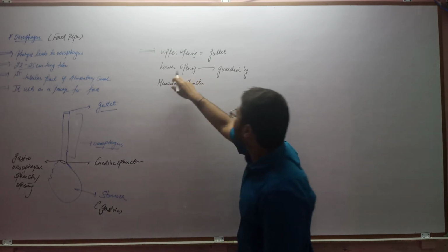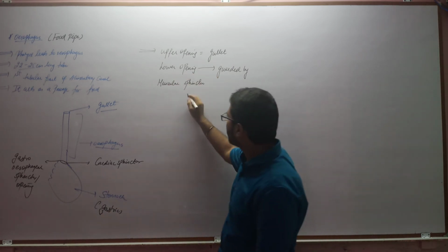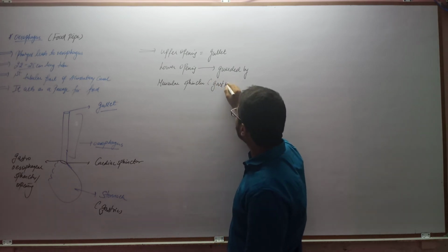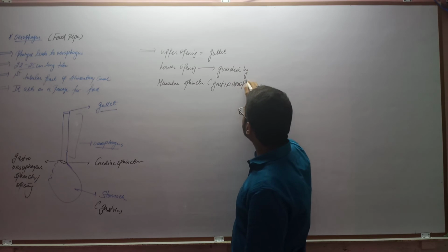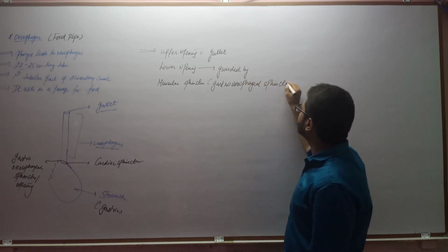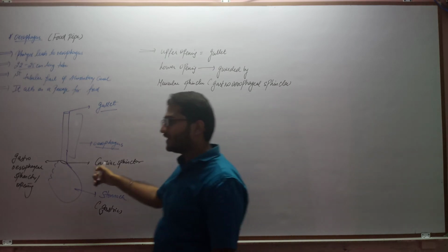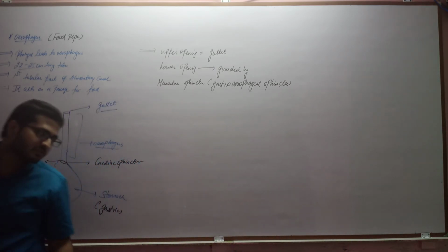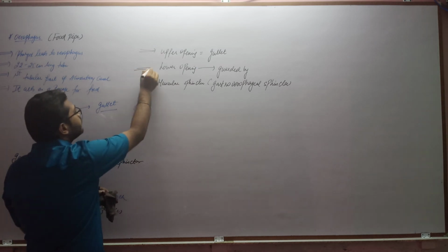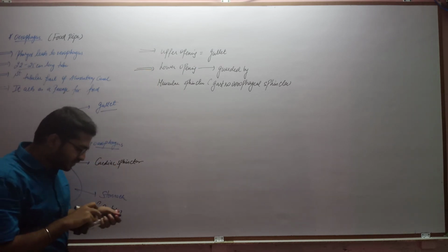So the lower opening is guarded by a muscular sphincter, and the name of the muscular sphincter is the gastroesophageal sphincter. It is also called the cardiac sphincter, and the opening is called the gastroesophageal opening. Clear? So these are the two important points in the esophageal region.